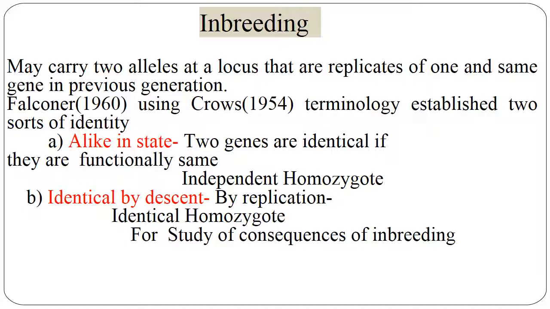The second is identical by descent, or by replication, that means identical homozygote. For the study of consequences of inbreeding, these are used. Why am I again discussing the definition of inbreeding here? Because this gives the mathematical definition of inbreeding.